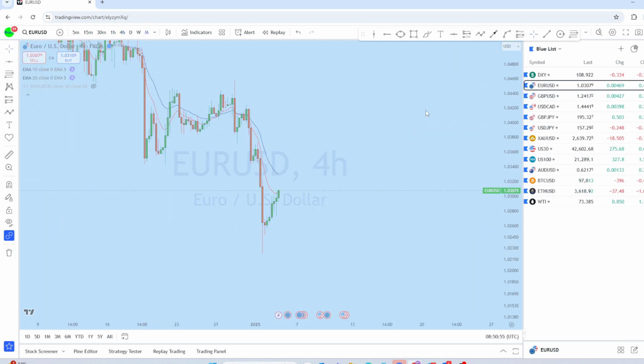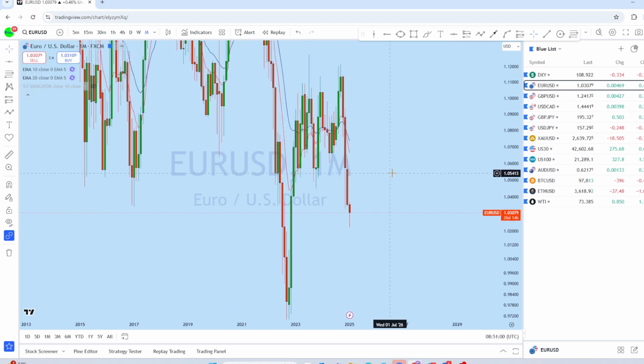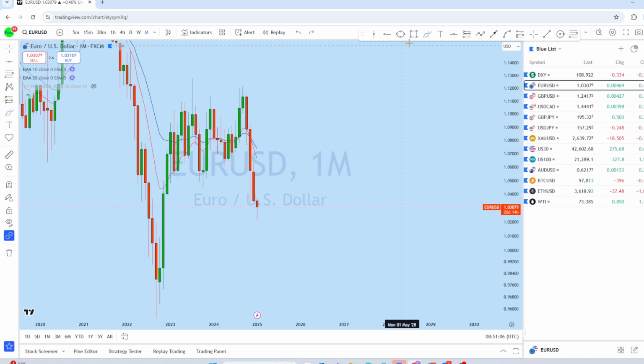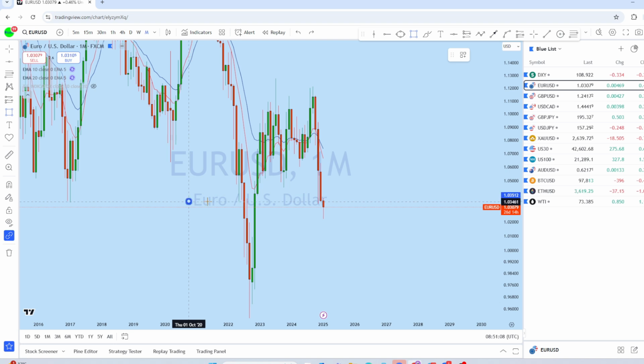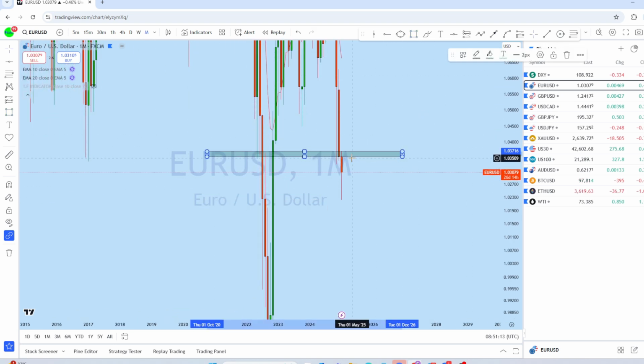Now looking at the monthly chart again on euro dollar, we can see that there was a significant drop on euro dollar. We can see from here back to back 3 months a strong drop. The market has broken this monthly support level on euro dollar, and after the break of this monthly support, this is the monthly candlestick pattern.